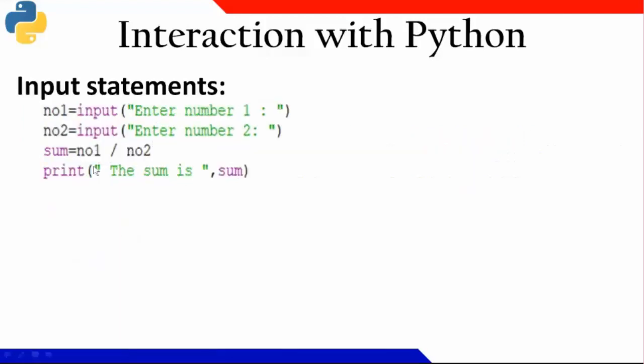Okay. So if I want to do this, what will be the output? Number 1 is 5, number 2 is 8. What will be the output here? Please speak. No issue.